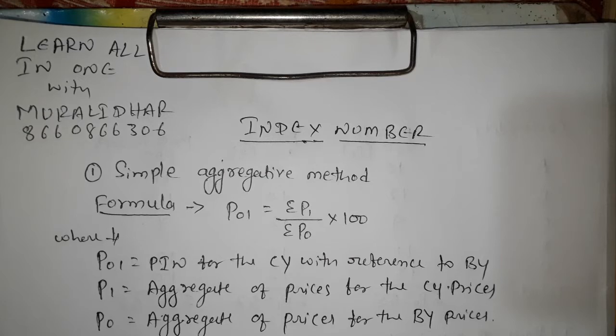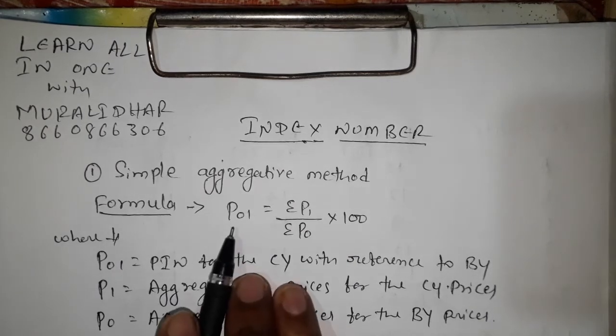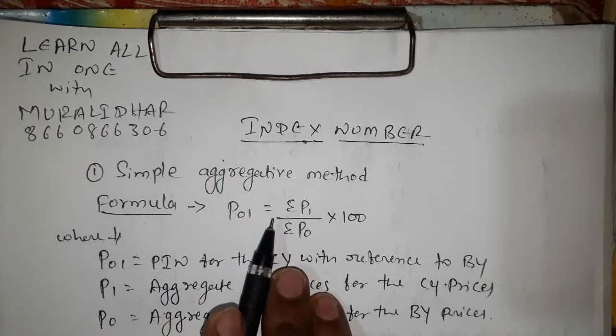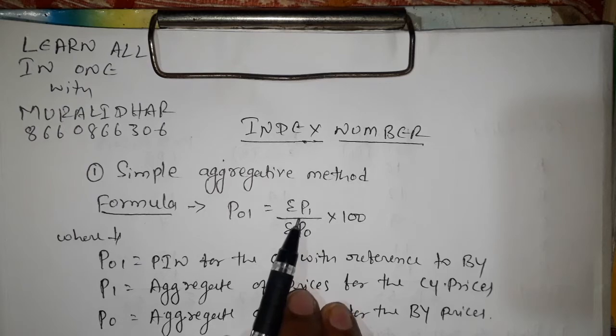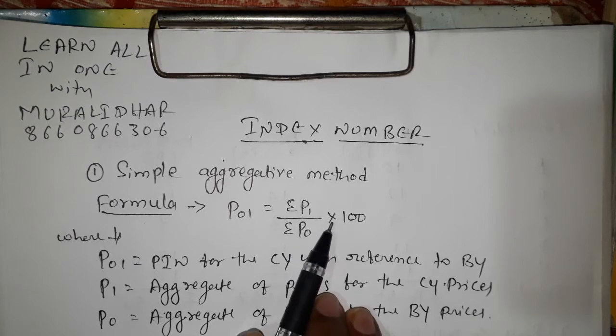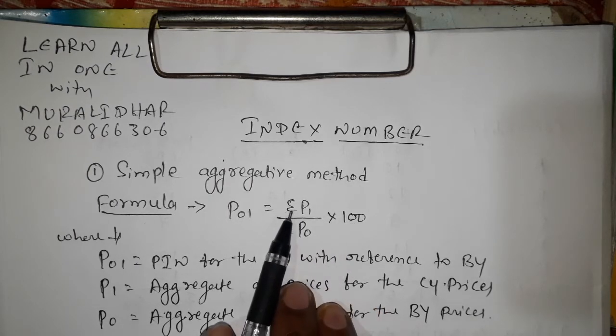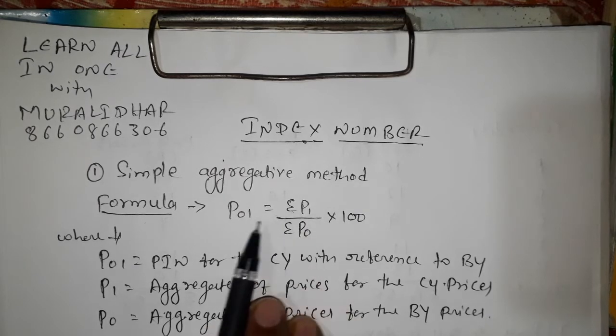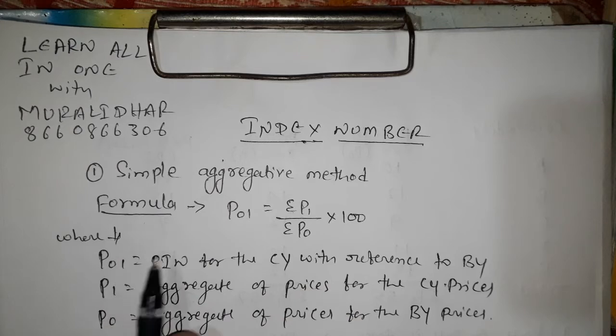In the simple aggregate method, the formula is as follows: P01 equals summation of P1 divided by summation of P0, into 100. Some of the members say summation. Whereas P01 is explained as follows: P01, PIN, means price index number, keep it in your mind.